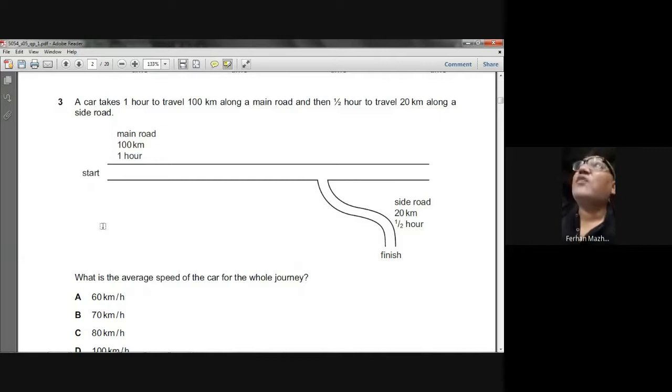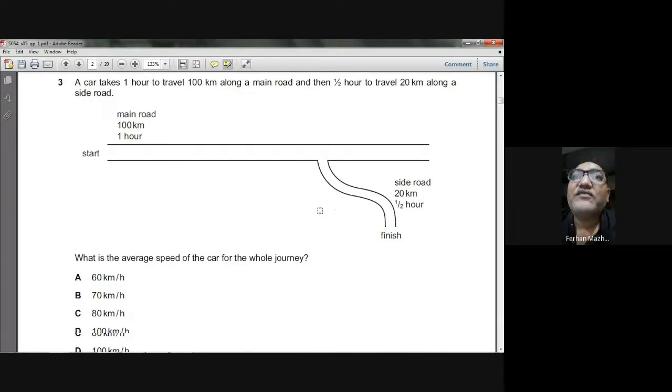A car takes 1 hour to travel 100 kilometer along a main road and then half hour to travel 20 kilometer along a side road. So this main road is 100 kilometer and it took 1 hour to travel on this road. And this side road, it is 20 kilometer long and it took half hour to travel on this.